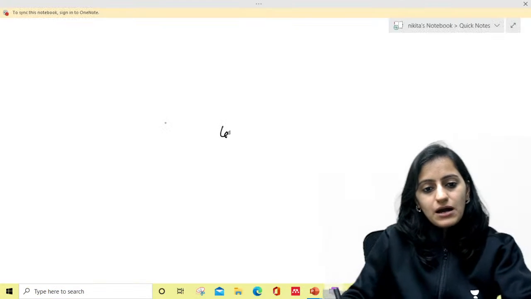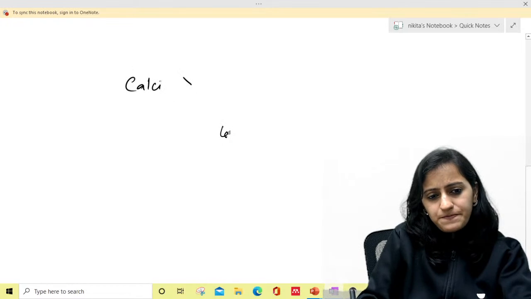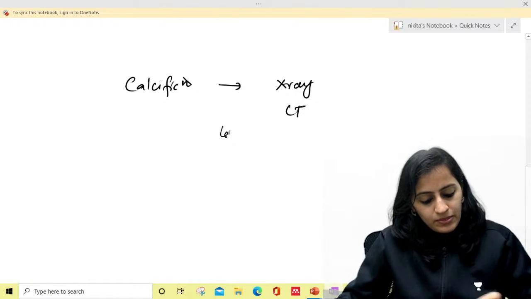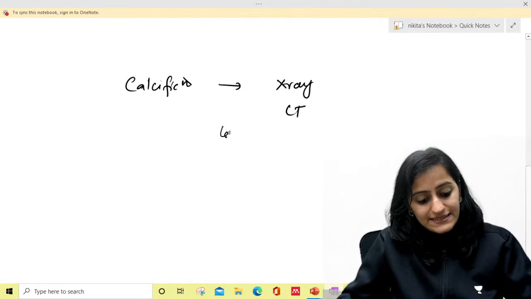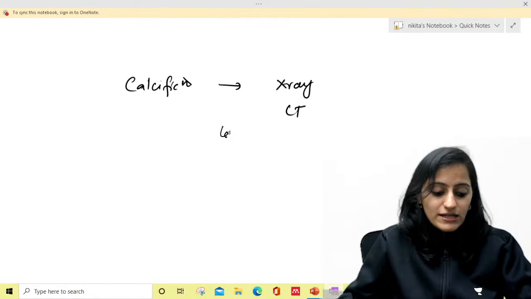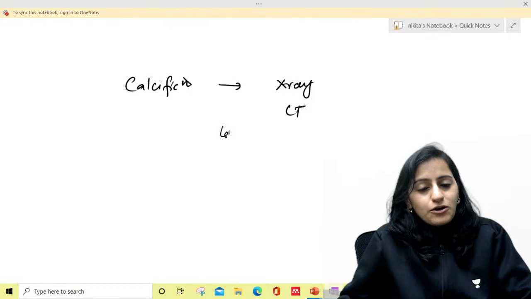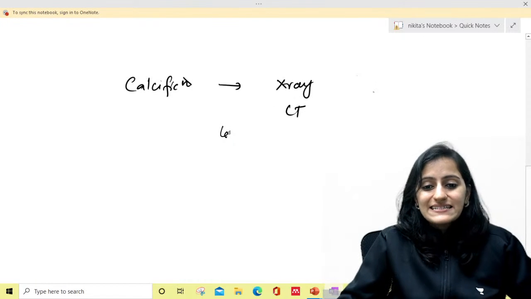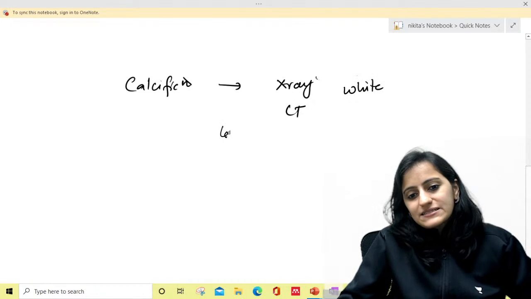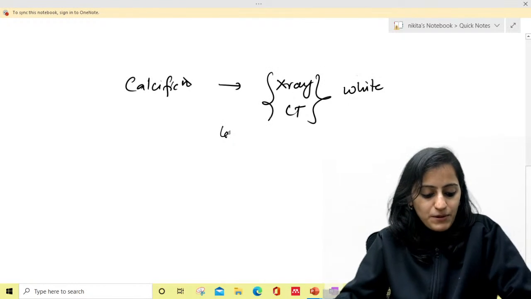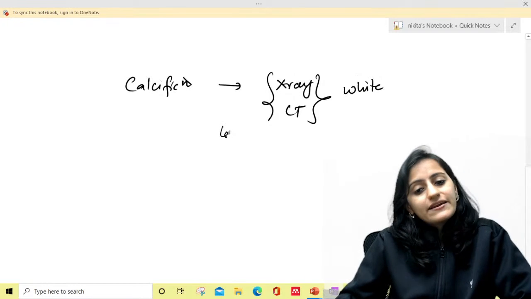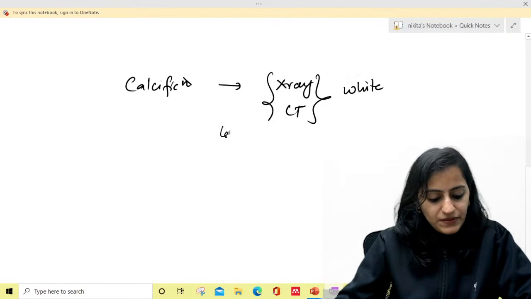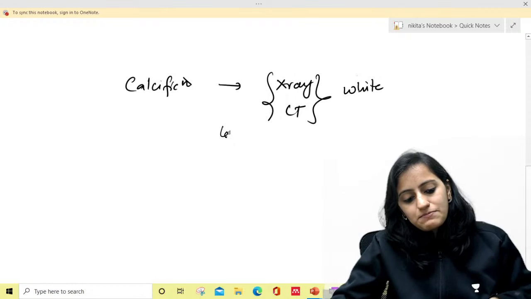So if I ask you about calcification, how will calcification appear on X-ray and on CT scan? So we are discussing the very, very basic concepts that will help you solve a lot of questions. Right, calcification is dense, it is like bones, so it will look white. Same on X-ray and CT, it has the same appearance. It will be white on both radiograph and CT scan as well. Okay, so white on X-ray is basically opaque, white on CT is hyperdense, right?